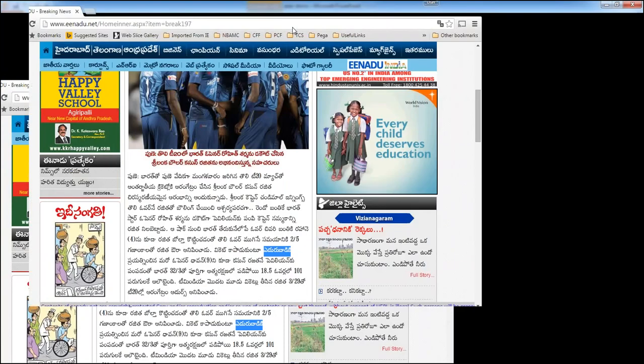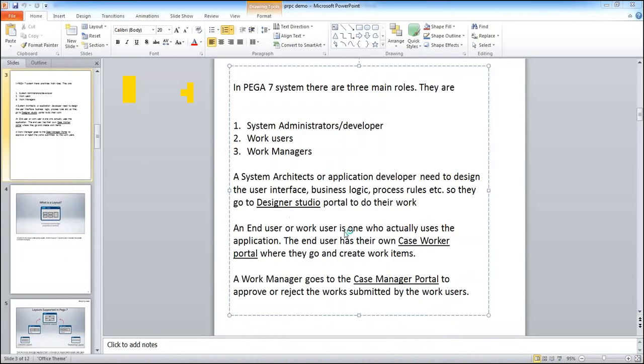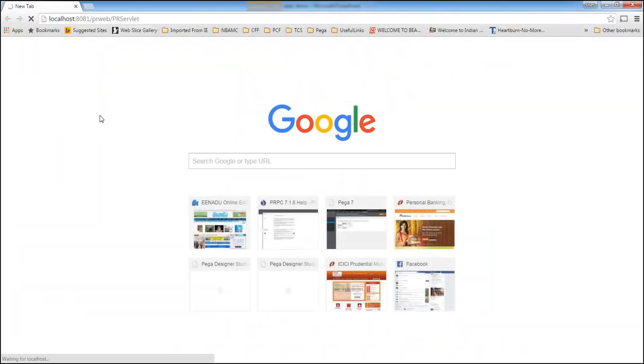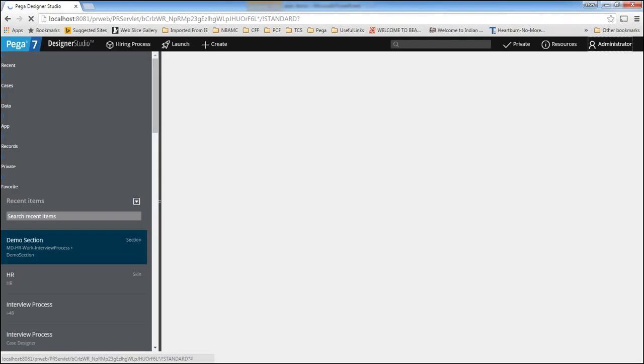So here, I'm running PRPC in my local. I'm logging into the application. I will log into the application with the existing app. Right now you don't have any application, right? I will log in with the existing application. I will show you. It's directly logging in. I will log off here.